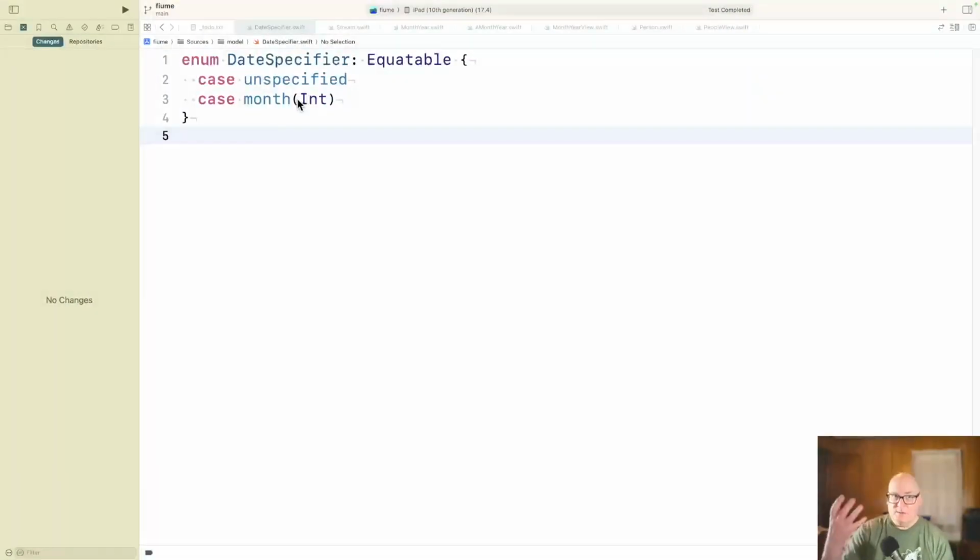So one notion we put in was this idea of a date specifier. So the stream, when you were picking the dates, you could either leave it unspecified or give it a month number. And as of right now, we're computing things in terms of month numbers. I think we're going to move more towards month and year, but I'm kind of working out how that all comes together. It's convenient for some things if you just make it simple month numbers and nobody has to work too hard to figure out what it is, but we'll see.